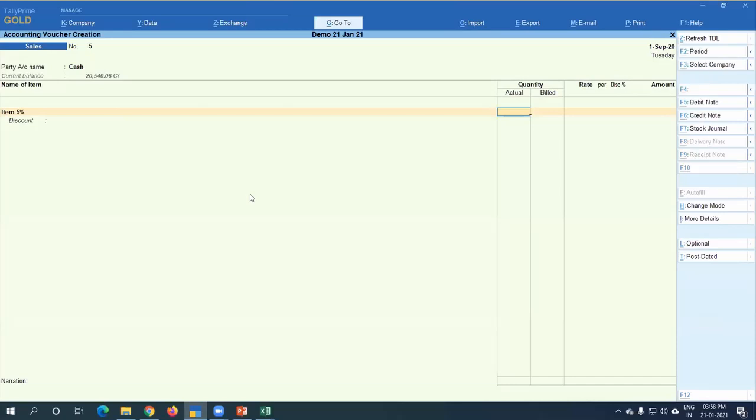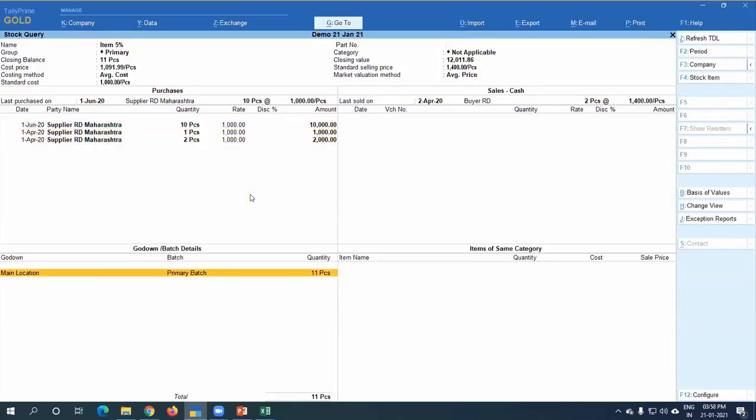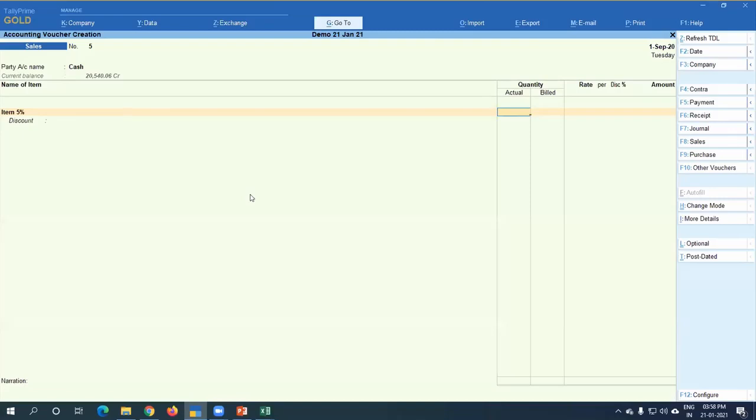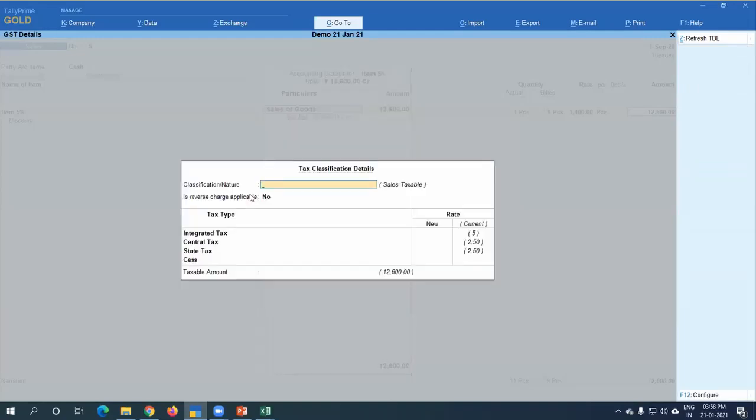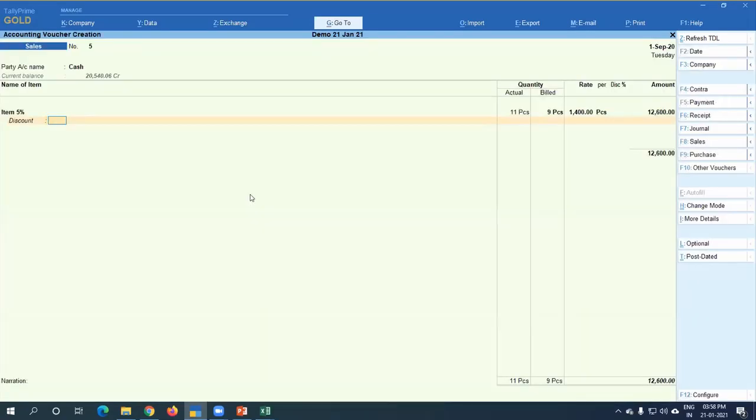Suppose 11 pieces in my stock. You can check by Alter, Yes, stock query here. So I have stock of 11 pieces. Now the problem is that I want to take only 9 pieces' value. So I have to put here 11 in actual and 9 in billed. So what happens? I will receive the amount, and GST will be calculated on the 9 value, CGST and SGST. So you can see here 12,600 is calculated by 9 into 1400.